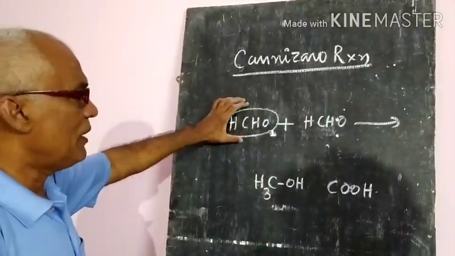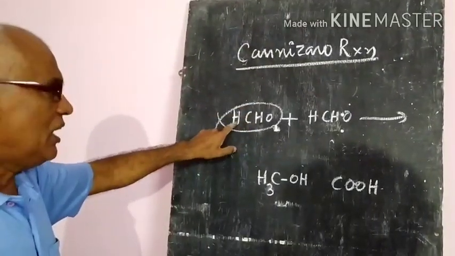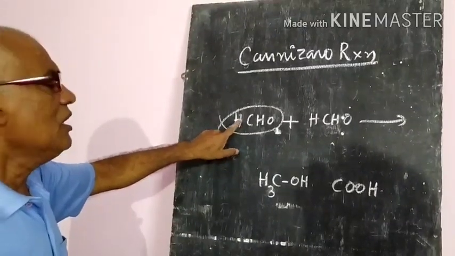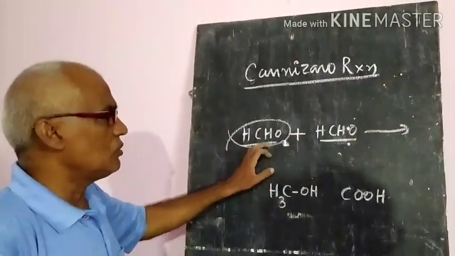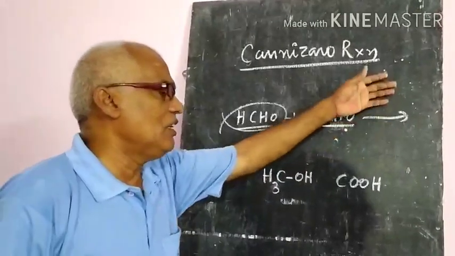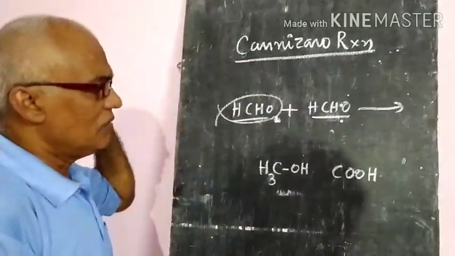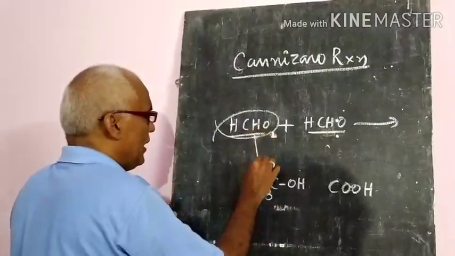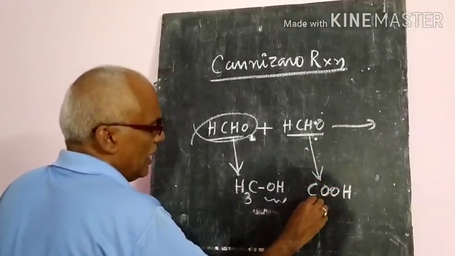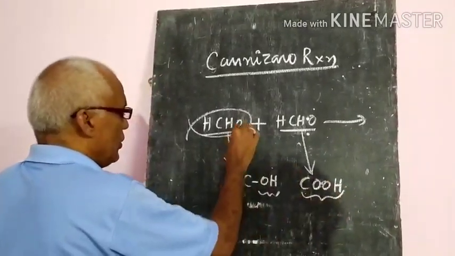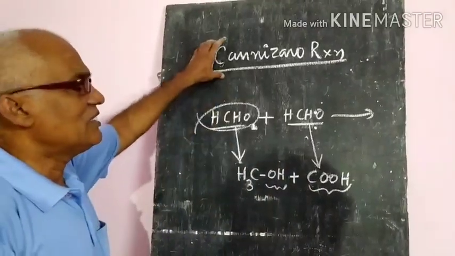The Cannizzaro reaction suggests that where the alpha hydrogen atoms are absent in the aldehyde, we take only one aldehyde, that is methanal. Two molecules of methanal, in the presence of sodium hydroxide, a strong base, will react: one molecule of aldehyde is reduced to an alcohol, and another molecule is oxidized into an acid. So two products we will get. This is called the Cannizzaro reaction.